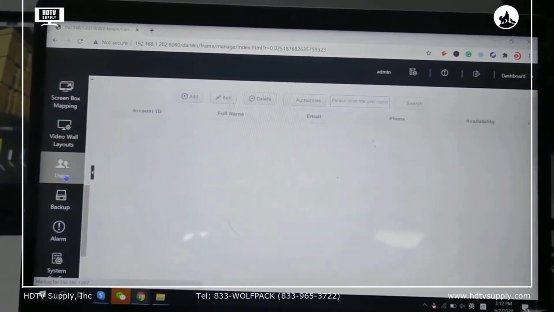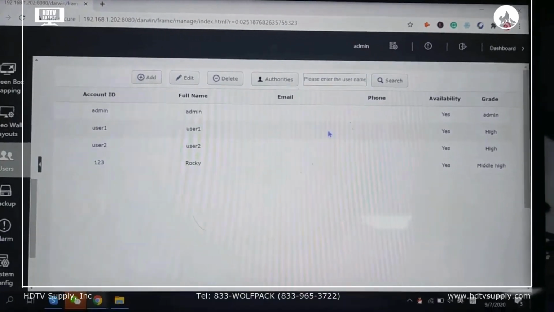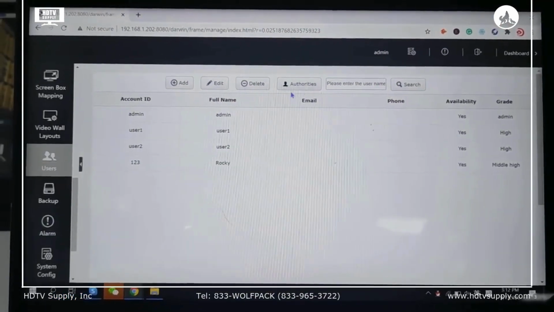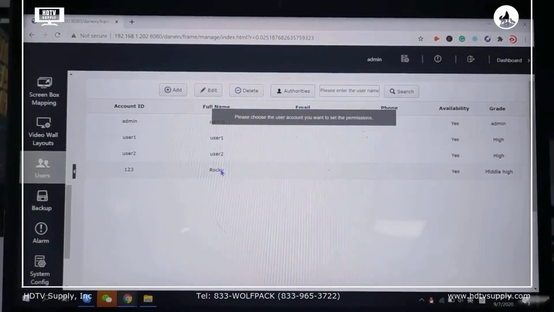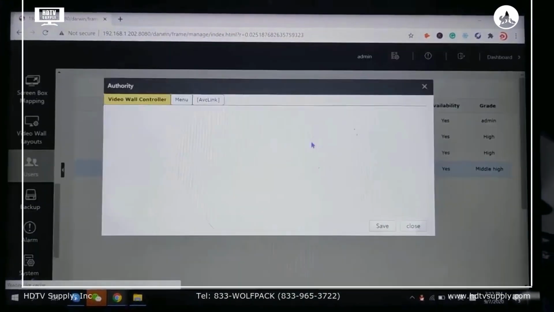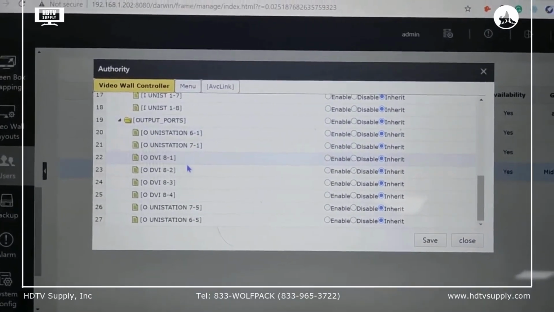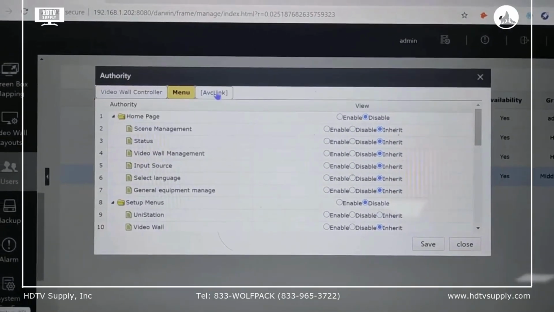And here we can add different users with different authorities. So we can see here, we select this user and authorities, then we can select the different inputs and outputs, and also the menu here.